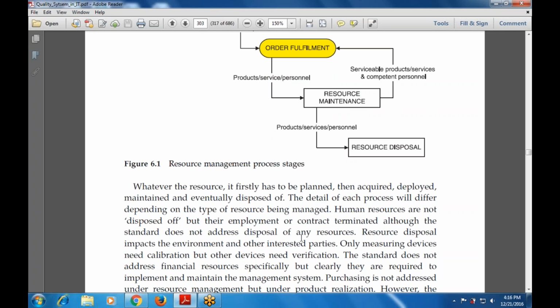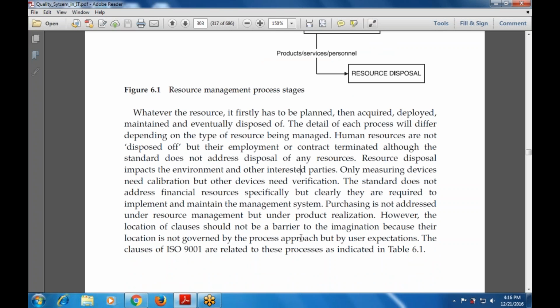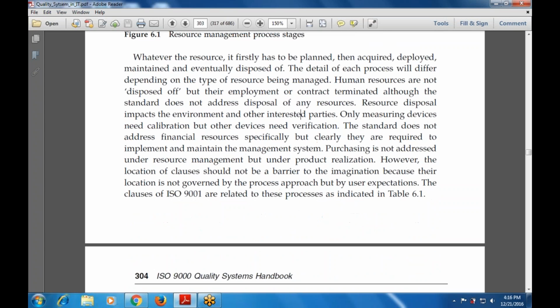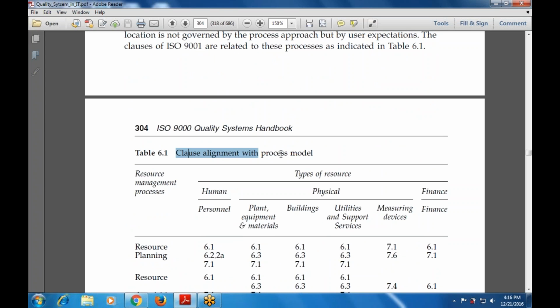Human resources are not disposed of, but their employment or contract is terminated, although the standard does not address the disposal of any resources. However, when we talk about the location of the clauses, their location is not governed by the process, but by their users' expectations, and whatever clause is related to these processes. Now this is a close alignment with the process model. This is the resource management processes.